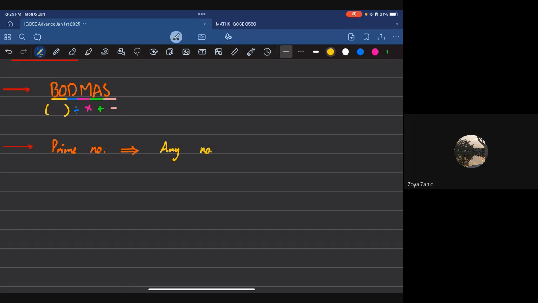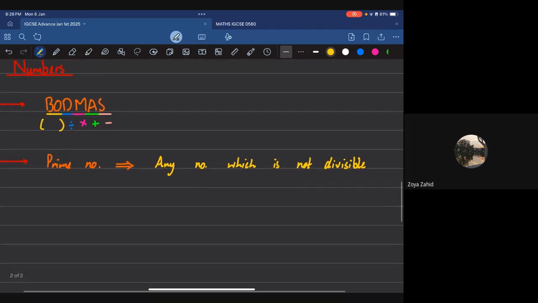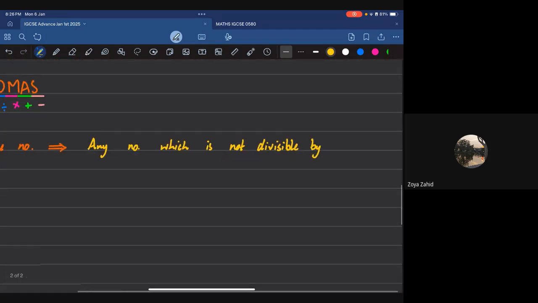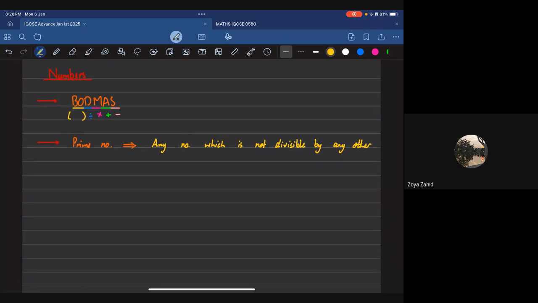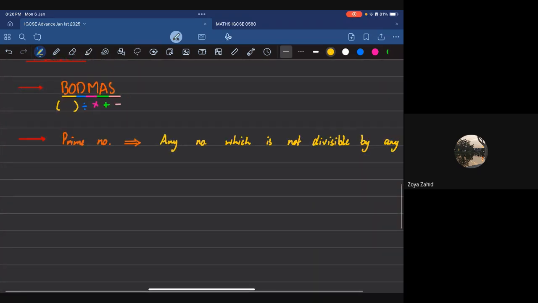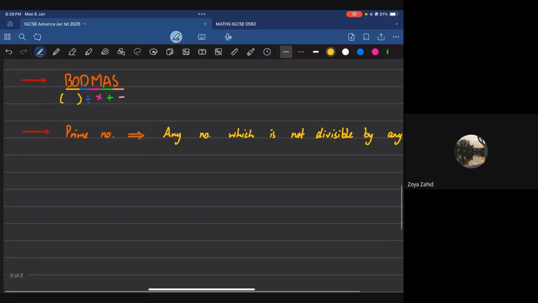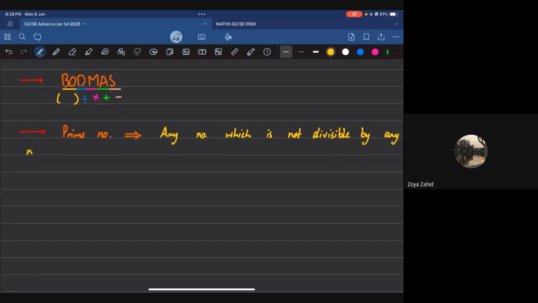So any number which is not divisible by any other number apart from itself.